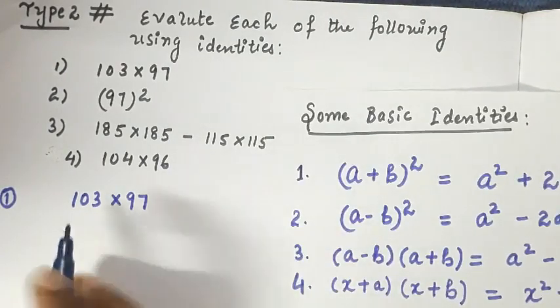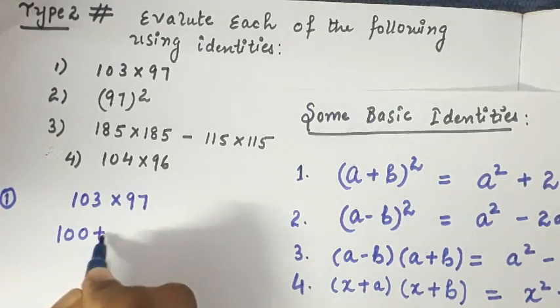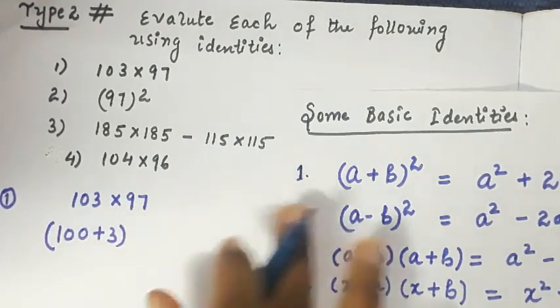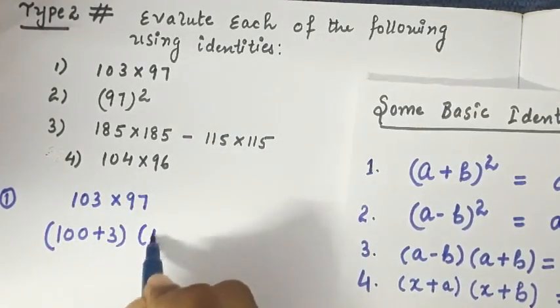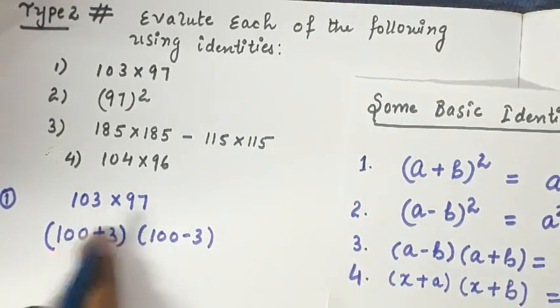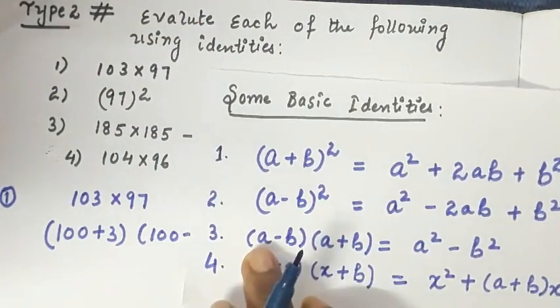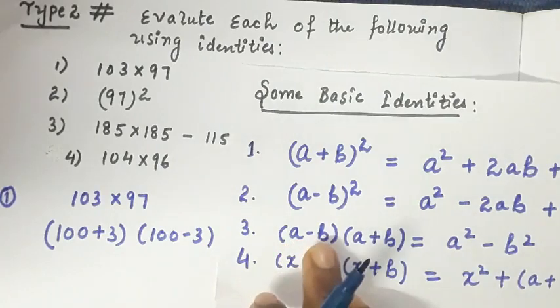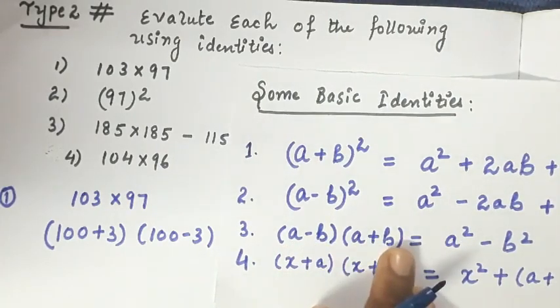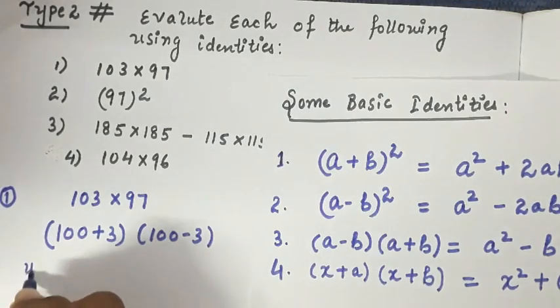We can write 103 as 100 plus 3, and 97 as 100 minus 3. This expression is quite related to the third identity, that is a minus b and a plus b. So we will use this identity.